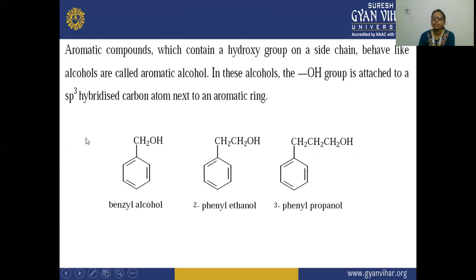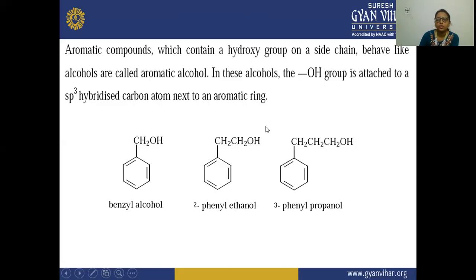But if the OH group is attached directly to the benzene ring, that is your aromatic compound. And if that is having the OH group, then it is known as your phenol. That is known as phenol. And they are the alcohols that are called the aromatic alcohol because they are present on the benzene ring. That is why they are known as your aromatic alcohols.